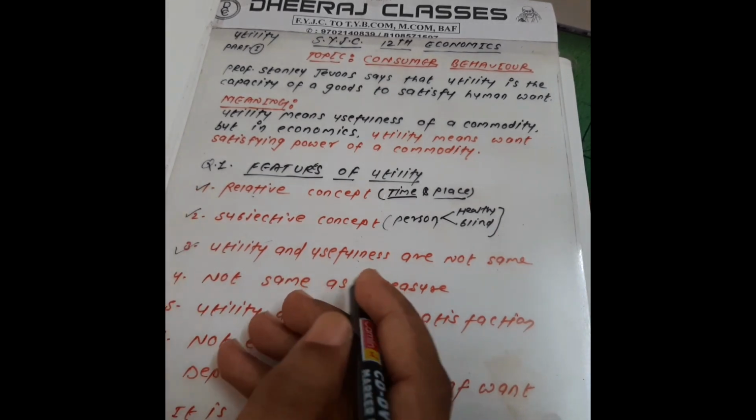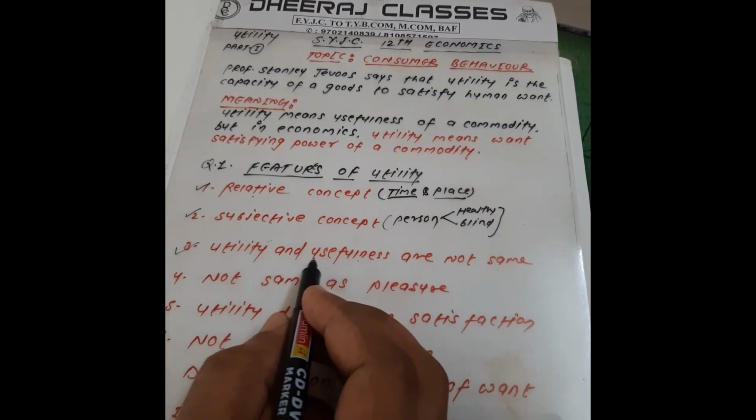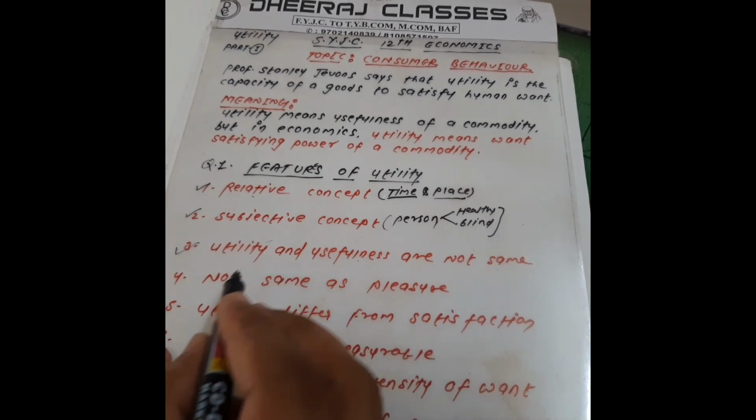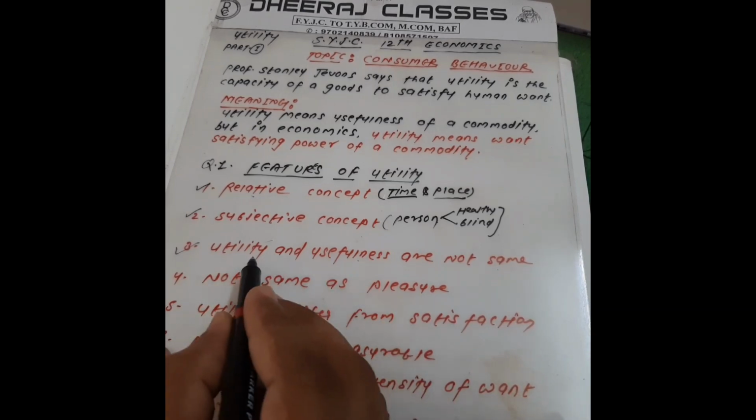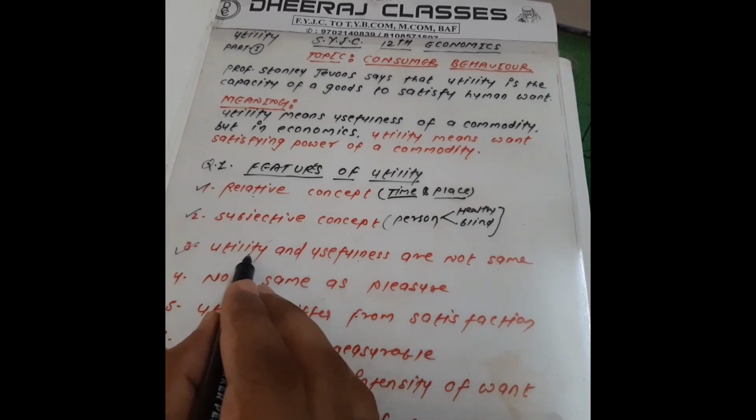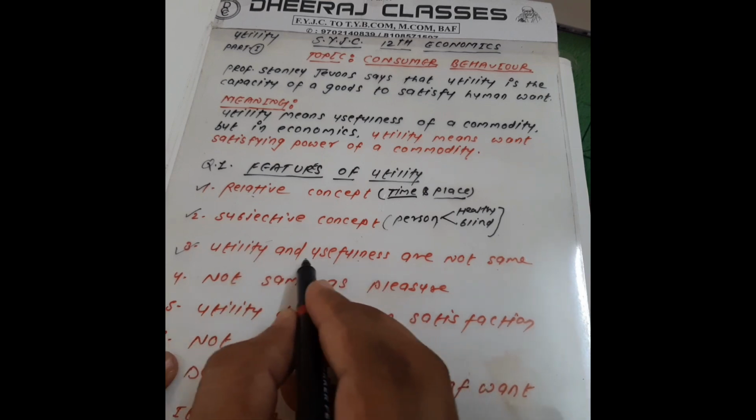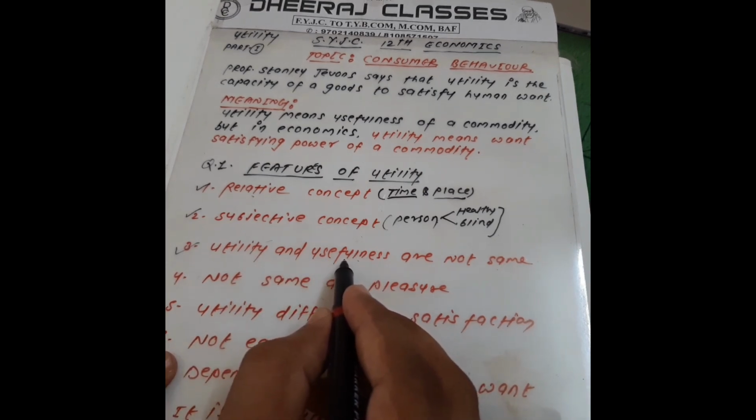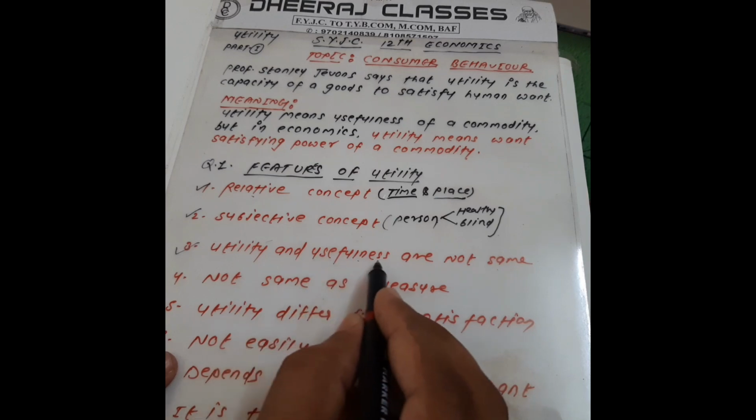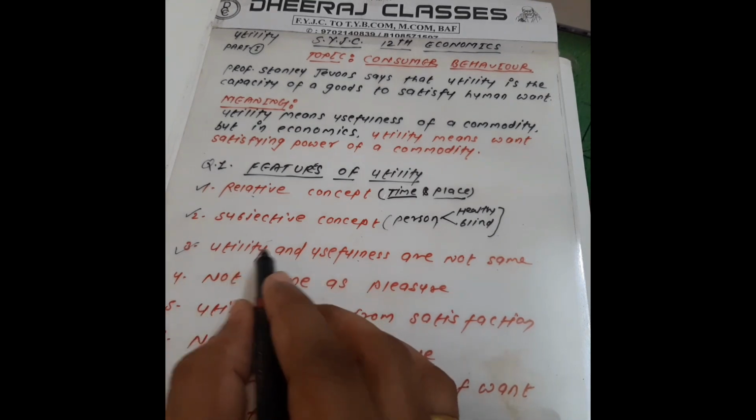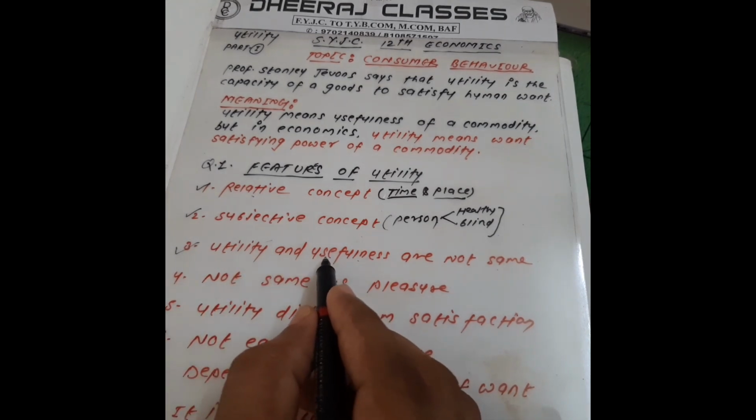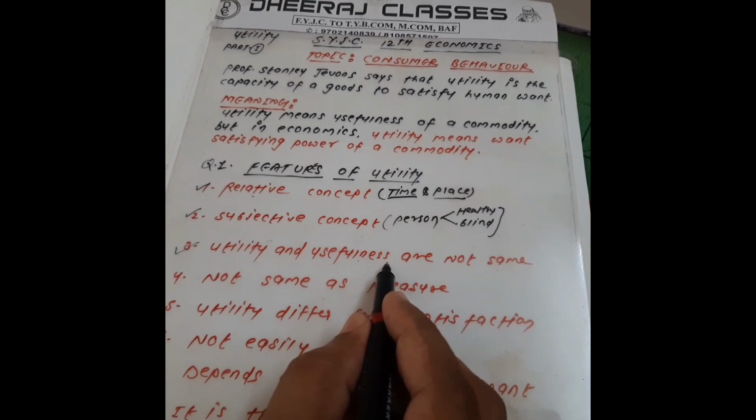Now I am going to explain with the help of one more example. For example, a cigarette has utility for a smoker. So that is utility. But we also know that it does not have any benefit. It does not have any usefulness. That means the cigarette at the same time has utility, but it is not useful for people.